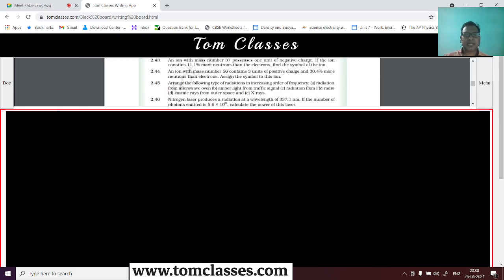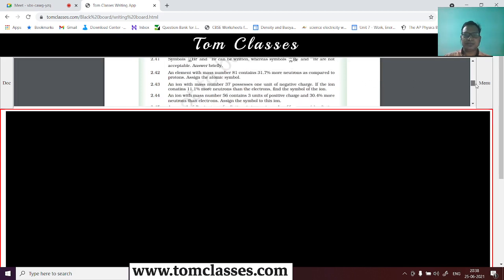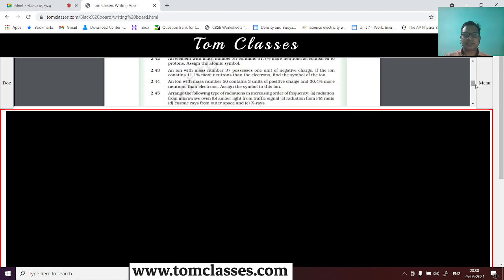It says that an ion with mass number 37, so there is some ion with mass number of 37. I don't know the ion. The mass number is the number of protons plus the number of neutrons. So mass number 37 it is, right? That is what is given. It possesses 1 unit of negative charge.